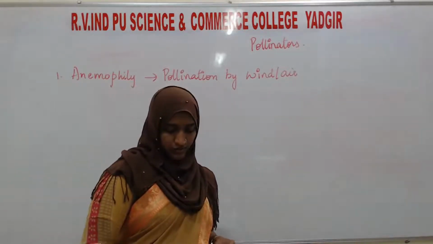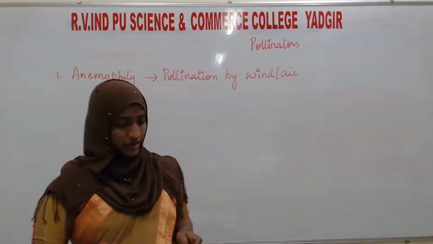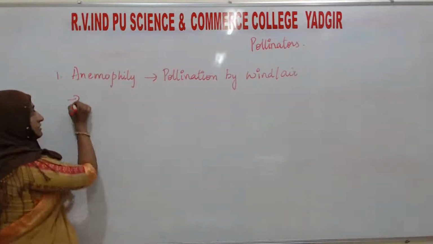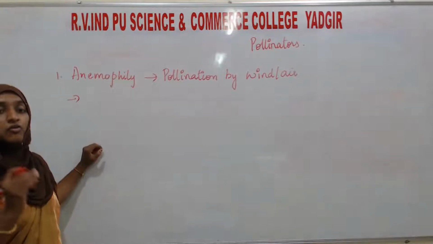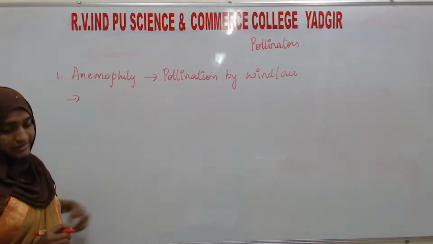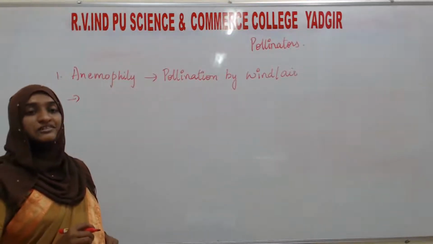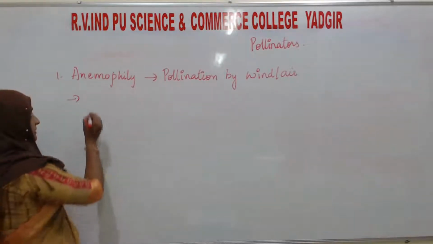So here the flowers which are pollinated by wind or air are known as anemophilous flowers. What are they known as?